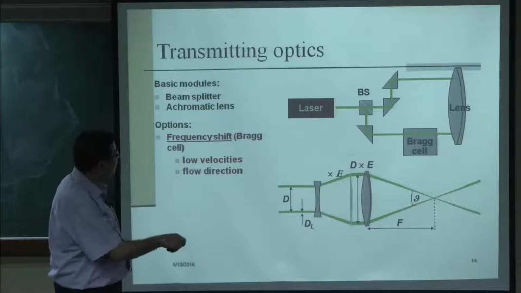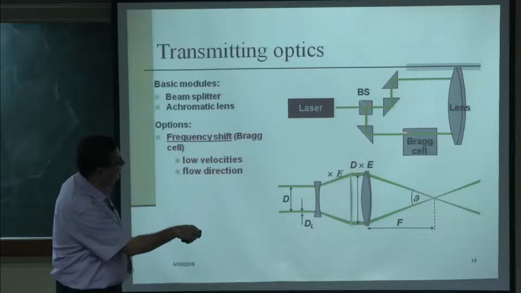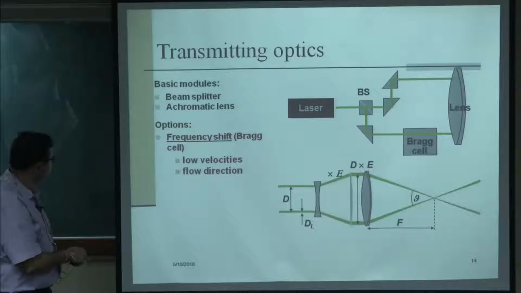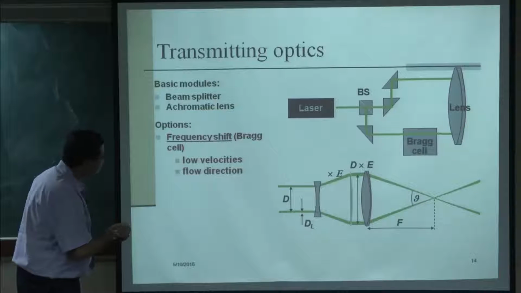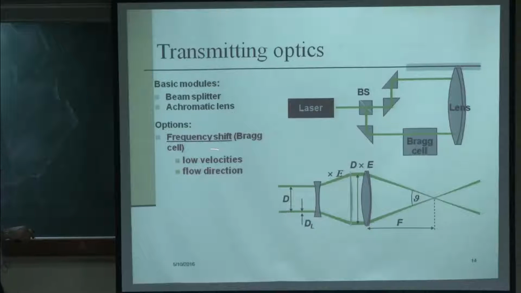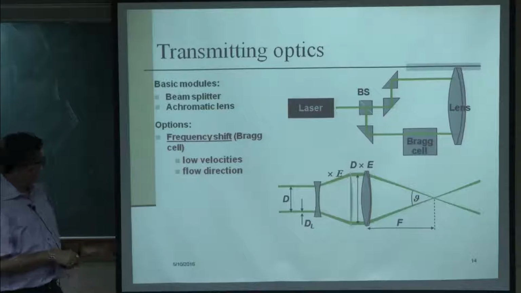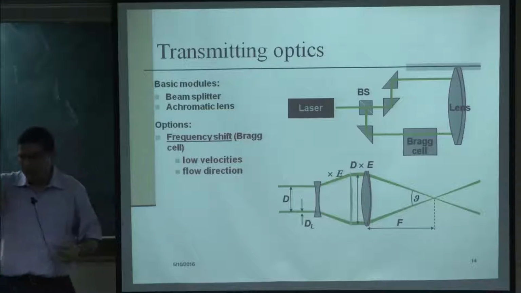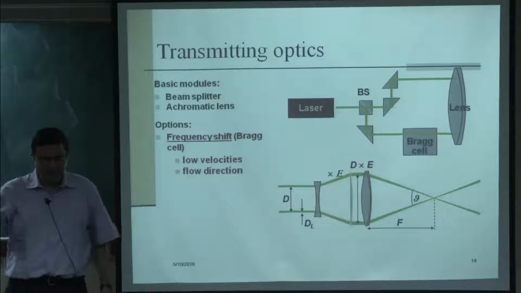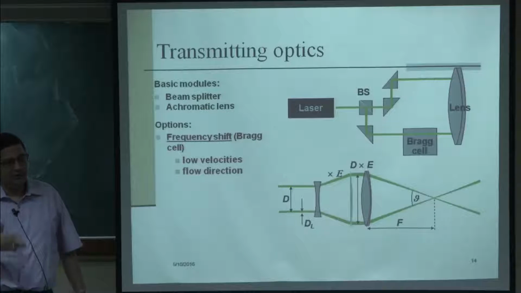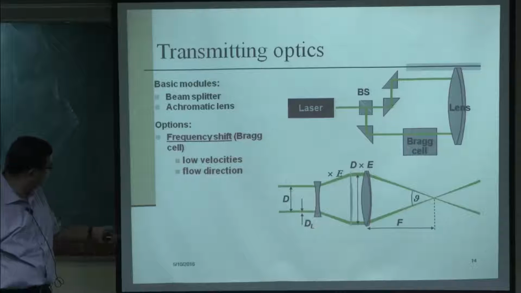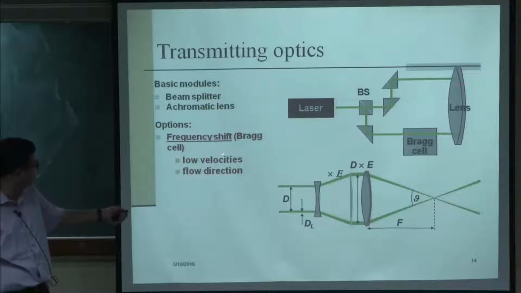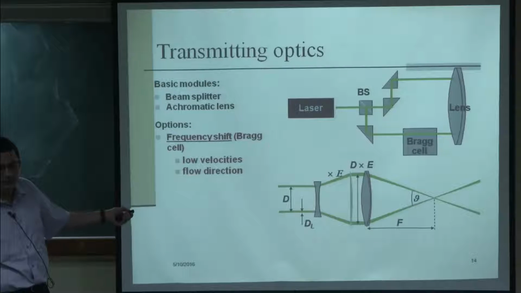It essentially shifts the frequency of this laser beam by a fixed amount. What is the importance of shifting this? Because of this it can measure the flow velocities as well as the flow direction, because so far we are just talking about a droplet going through the fringe pattern. So, it does not matter whether it is going from top or from the bottom, it will give the same signal. So, you will not be able to distinguish between the flow going up or flow going down, and with this frequency shift, as I will discuss, we can identify the direction of the flow.